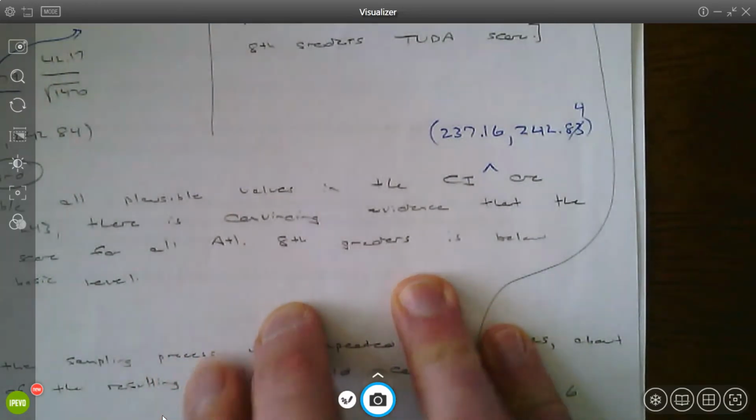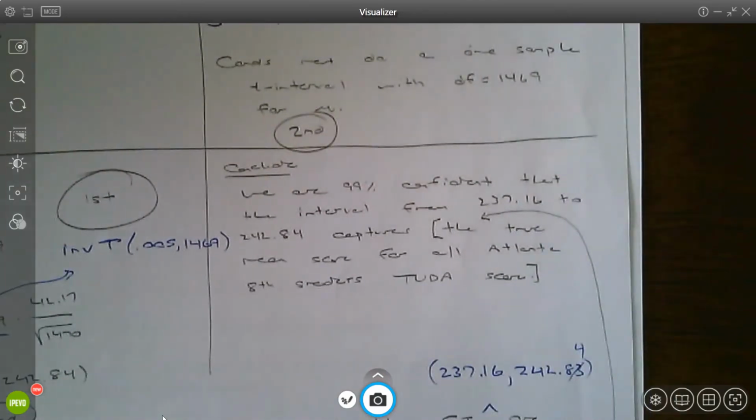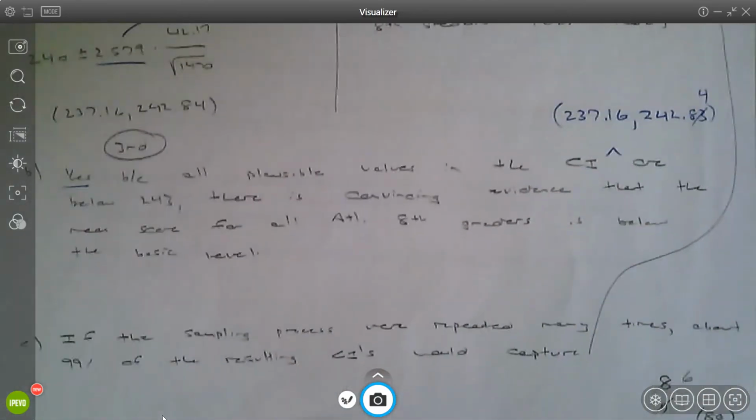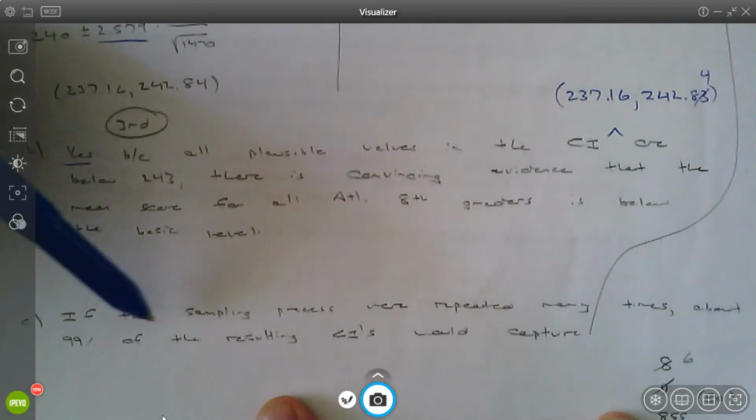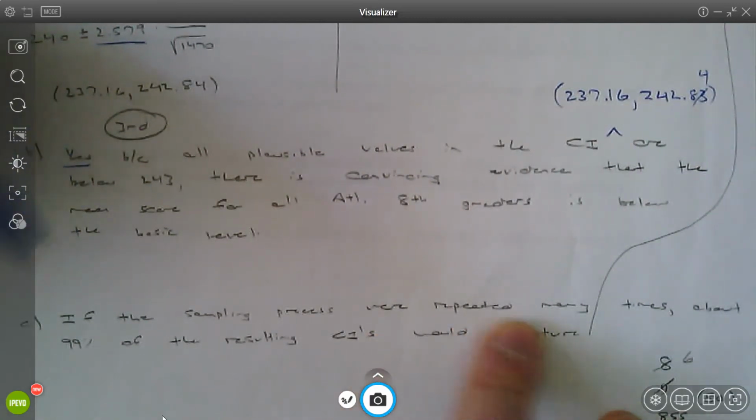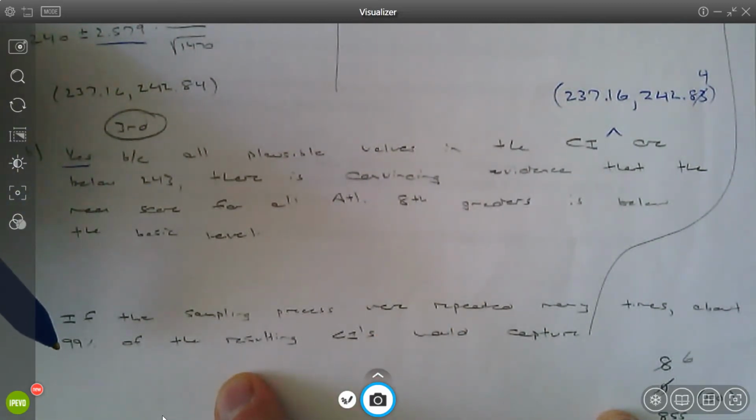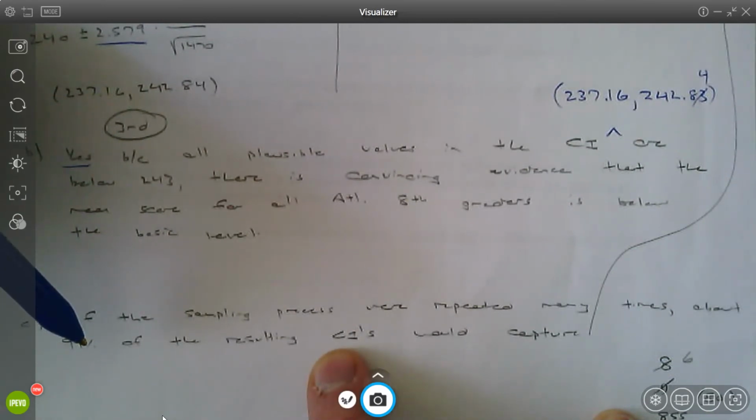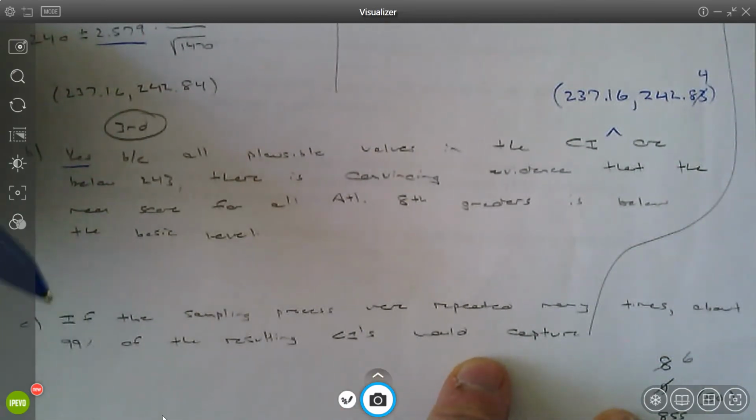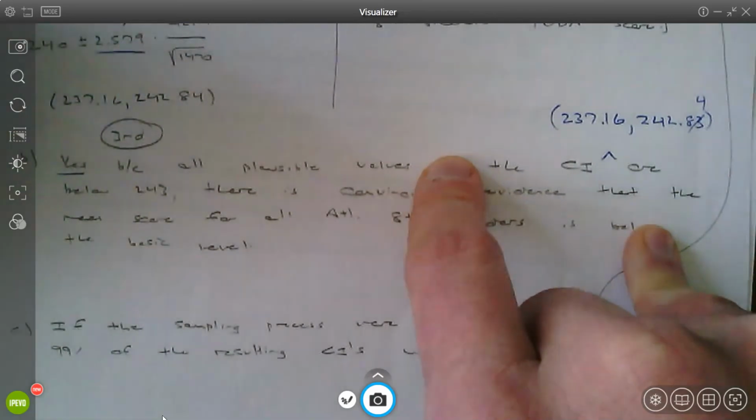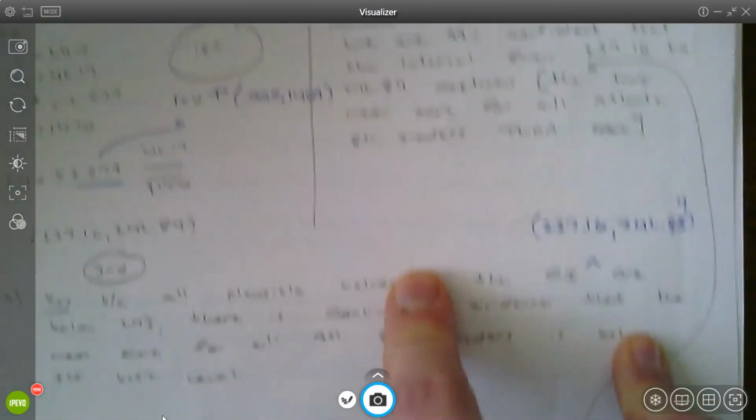And then part C, confidence level, that's your capture rate for many, many, many random samples. So if the sampling process is repeated many, many times, about 99% of the intervals created are going to capture the true mean score of all Atlanta eighth graders on this TUDA exam.